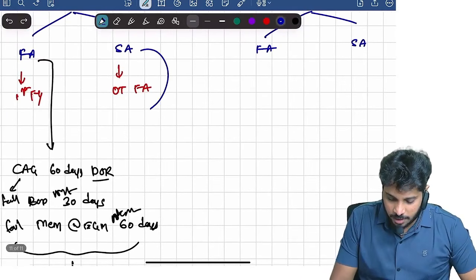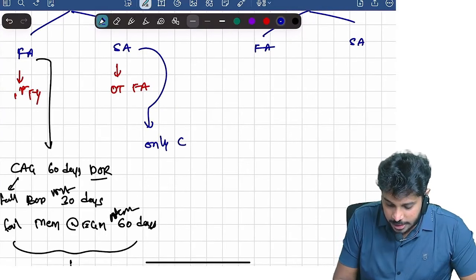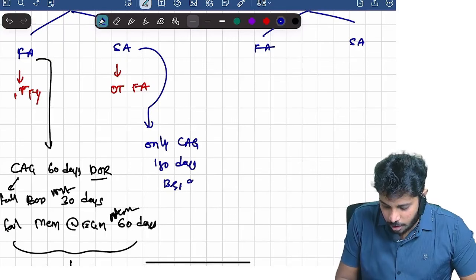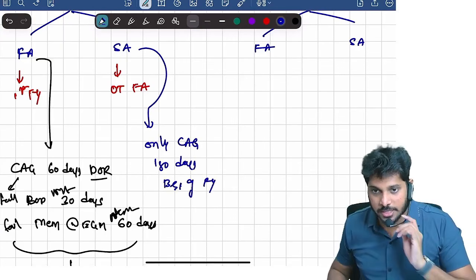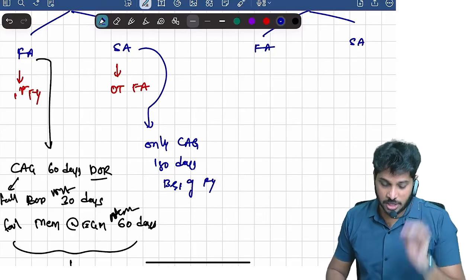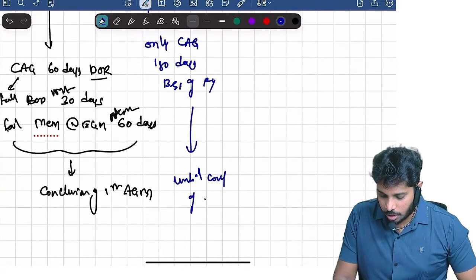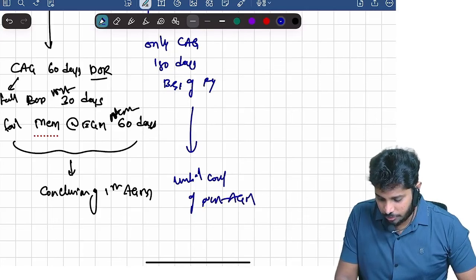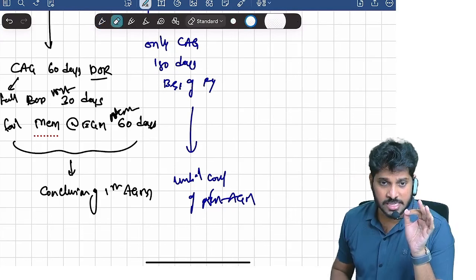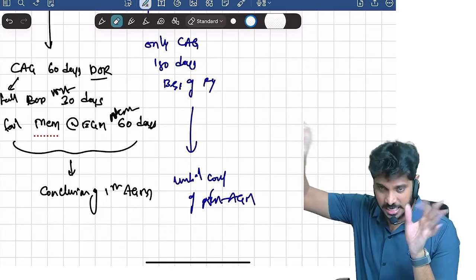Now the same government company, subsequent auditor. Who will be appointing the subsequent auditor? Only C&AG can appoint the subsequent auditor, within 180 days from the commencement of the financial year, and his appointment is also valid until conclusion of the next AGM. Are you clear? So the subsequent auditor appointed by C&AG is valid until conclusion of the next AGM.